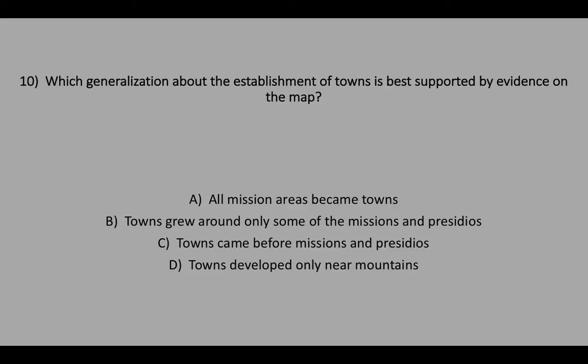Number 10. Which generalization about the establishment of towns is best supported by evidence on the map? A. All mission areas became towns. B. Towns grew around only some of the missions and presidios. C. Towns came before missions and presidios. D. Towns developed only near mountains.